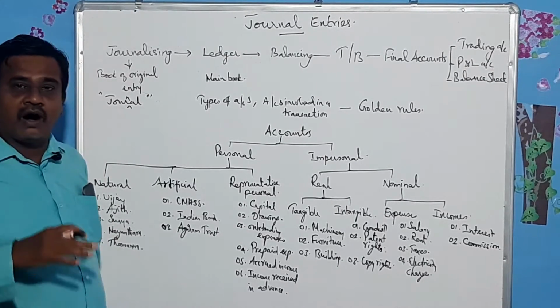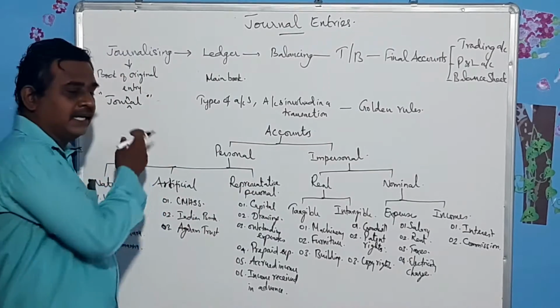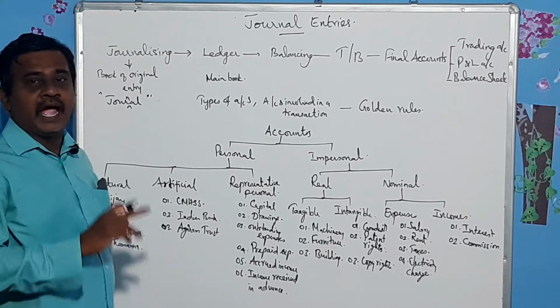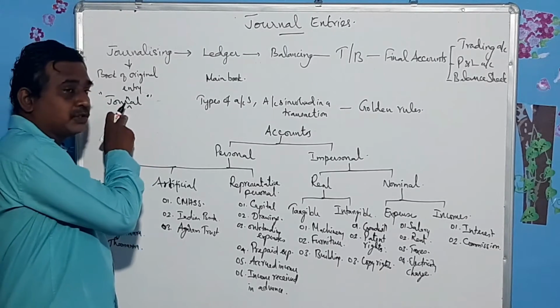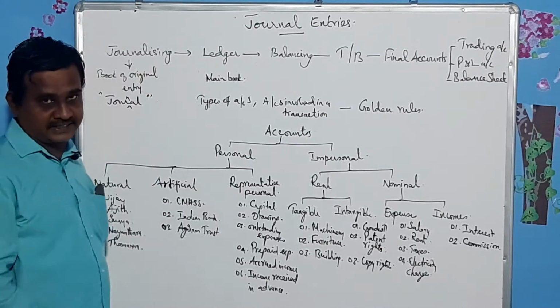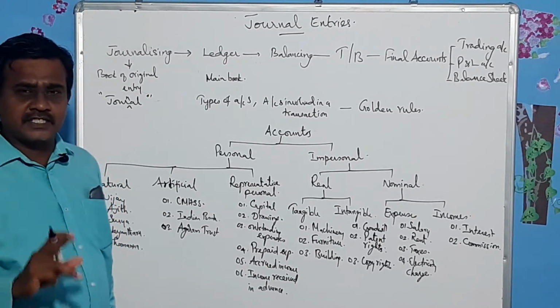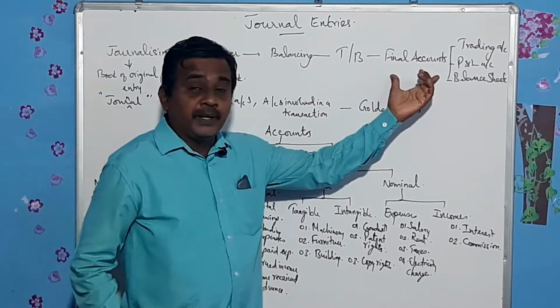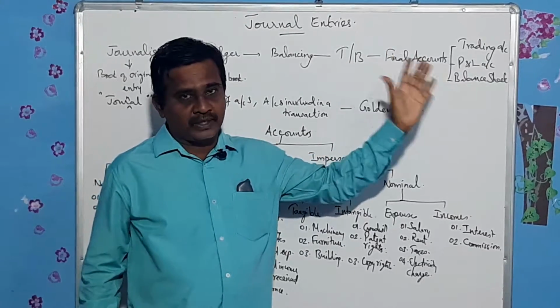Let me tell you, all transactions will be recorded in the book called journal. That book is also called book of original entry, and the process of entering all the transactions in the book journal is called journalizing. And journalizing is the first step in the accounting cycle, and preparation of final accounts is the last step in the accounting cycle.